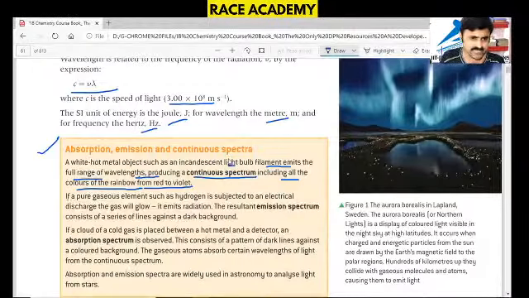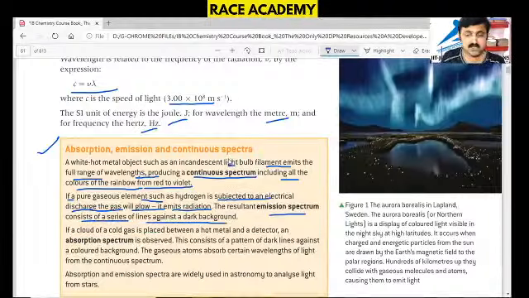If a pure gaseous element such as hydrogen is subjected to an electrical discharge, the gas will glow. It emits radiation. The resultant emission spectrum consists of a series of lines against a dark background.